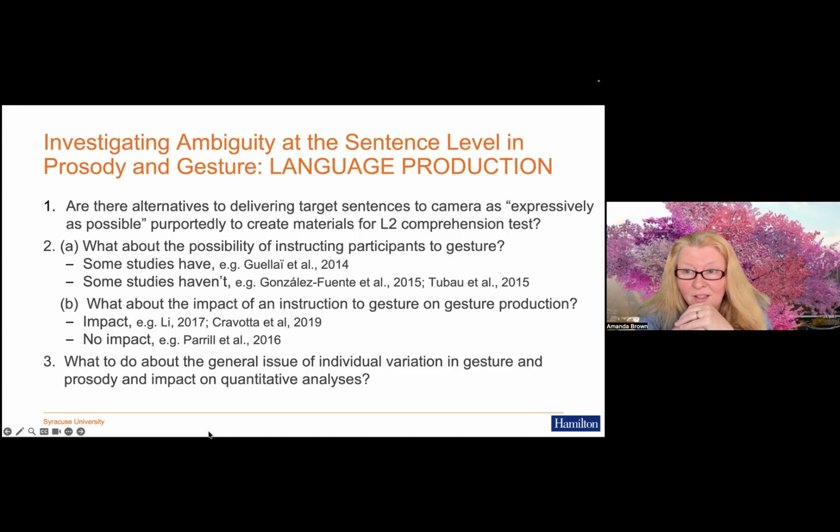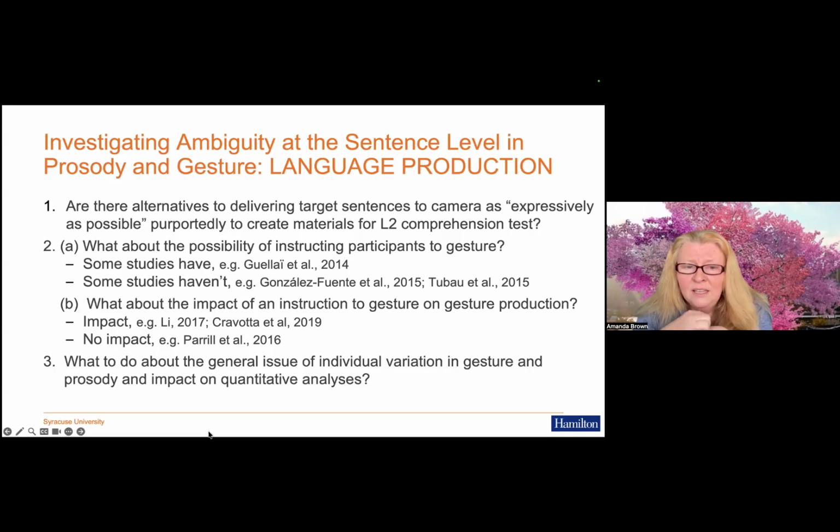So there's also the possibility of instructing participants to gesture. Some studies have done this, and then some studies have gone the route we went, which is to be as expressive as you can, but without actually asking people to gesture. And that's related to whether there is an impact of an instruction to gesture on gesture production. And there are findings that go either way on this.